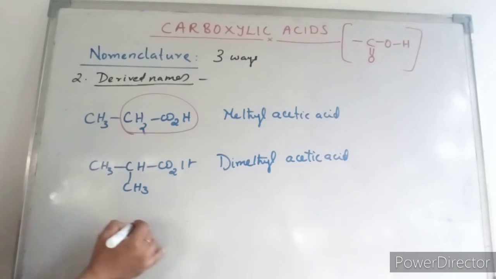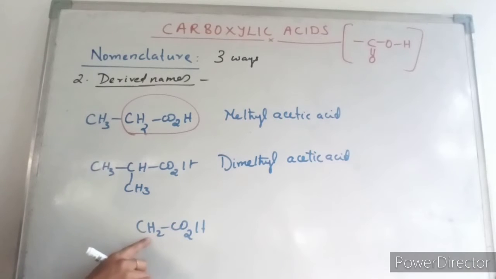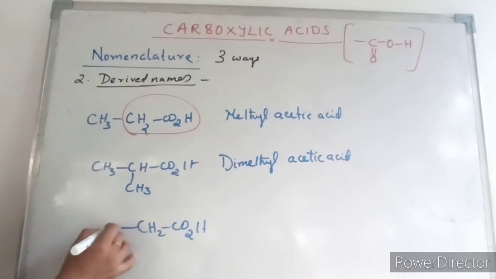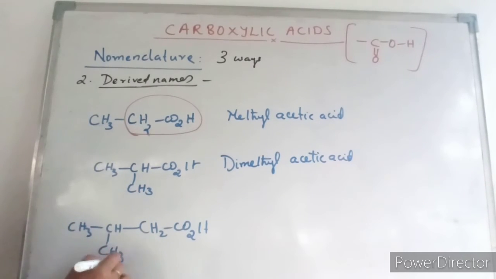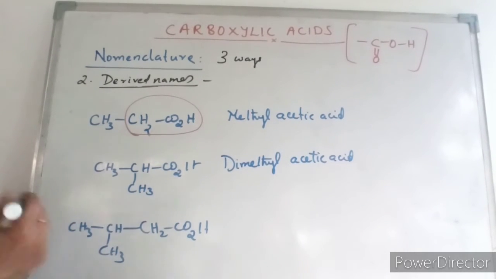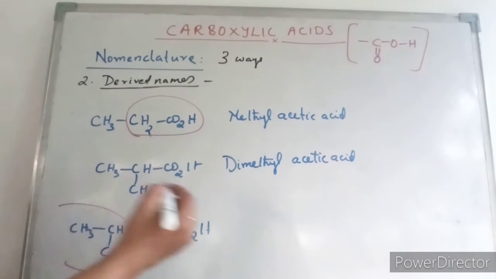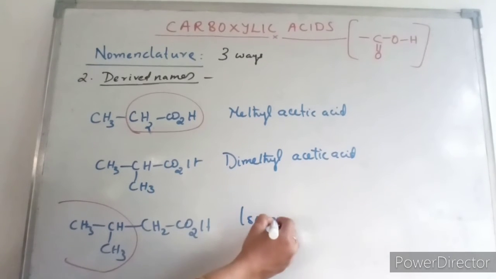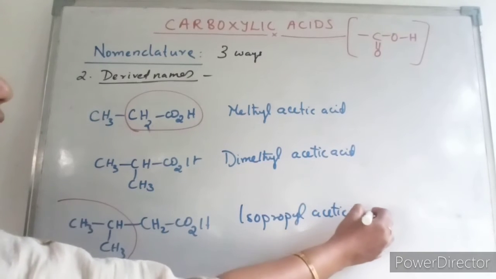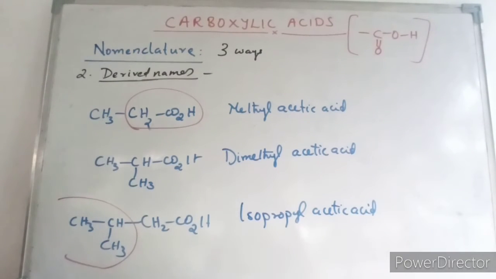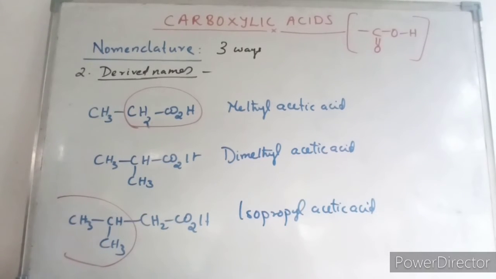Similarly, if you have an isopropyl group instead of one hydrogen, isopropyl meaning CH, CH3, CH3, and this is the acetic acid portion, then it is known as isopropyl acetic acid. This is the nomenclature named as substituted acids.